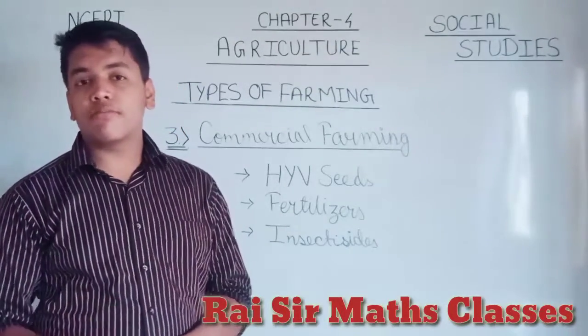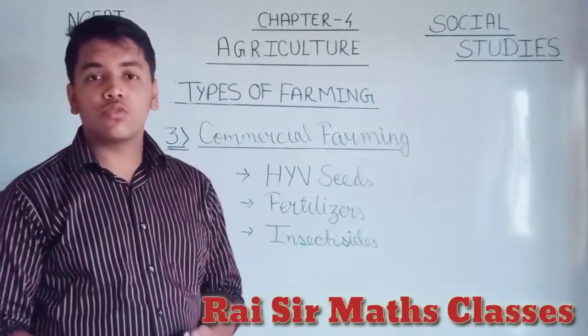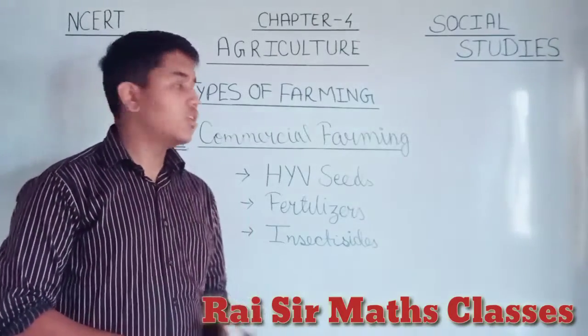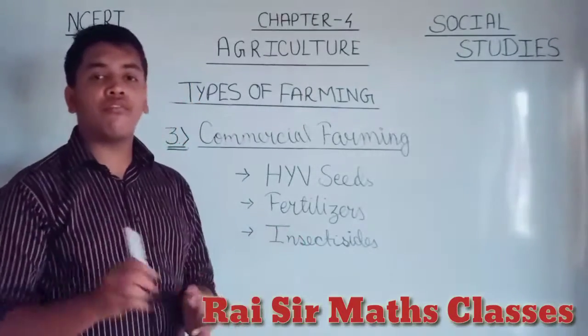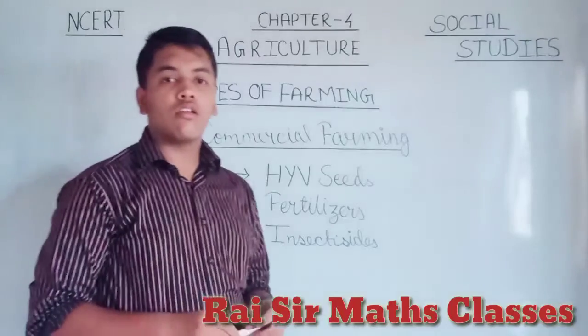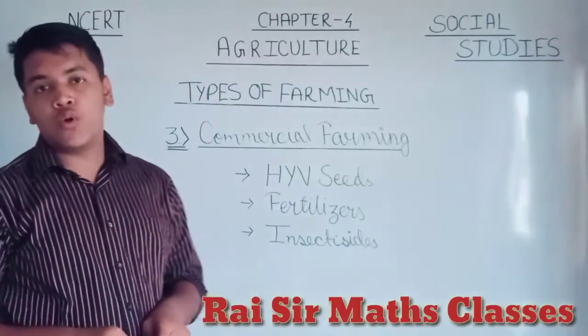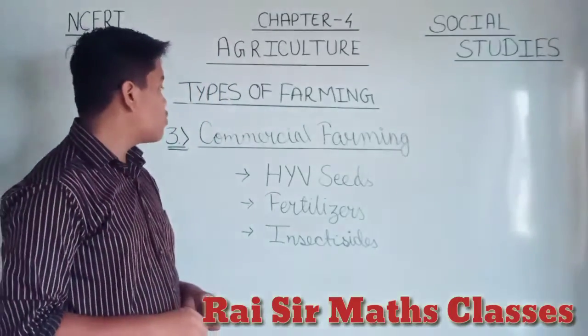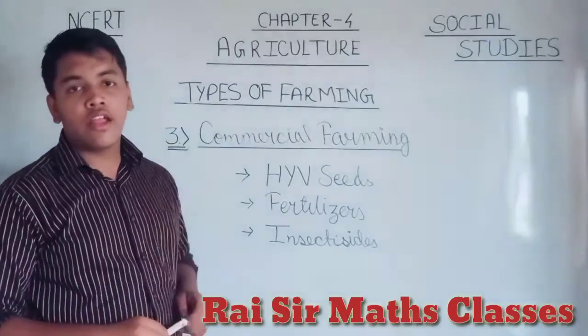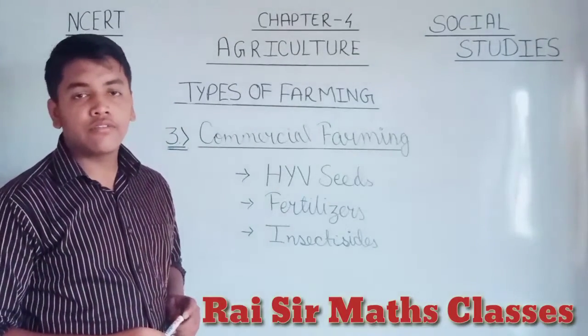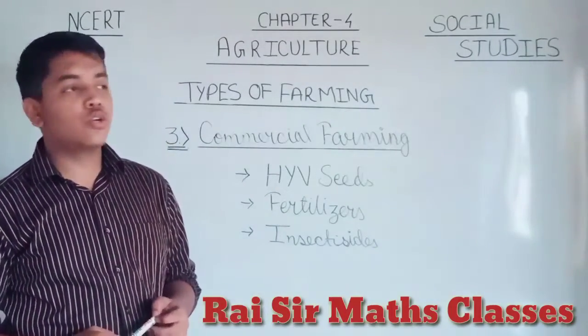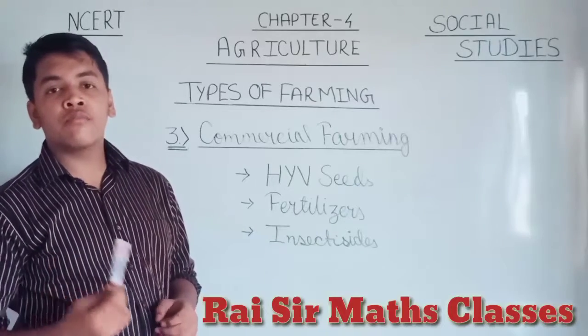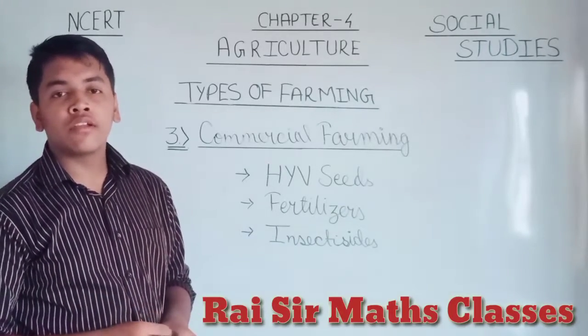So let's have a recapitulation of this also. How can you term this as different from both that I have told you earlier? You can say it is a kind of farming which is done for making money.